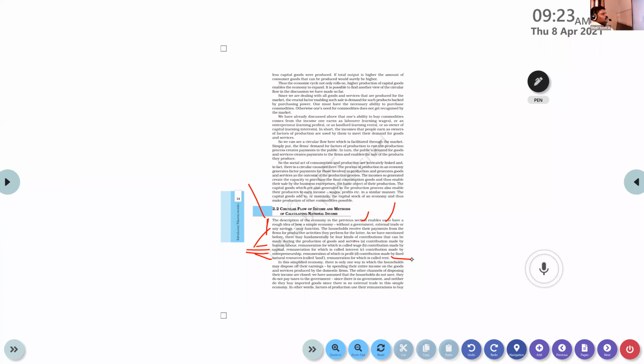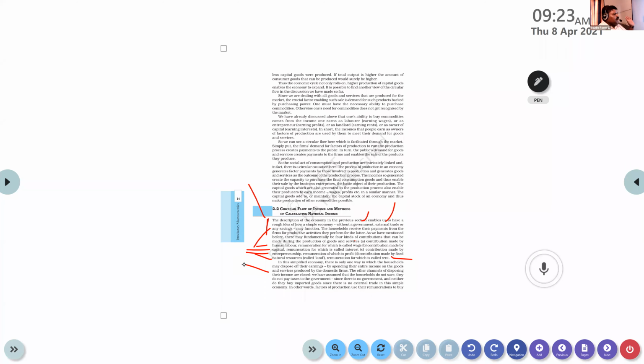So in the simplified economy, there is only one way in which the households may dispose of their earnings: by spending their entire income on the goods and services produced by the domestic firms. So we know that in an economy, all of us want different goods, right? The producers are producing, and we are spending our entire income to purchase different types of products. So here, what is the specialty? There is no saving with us. If we receive 100 rupees as the factor income, we are spending that entirely in the economy.